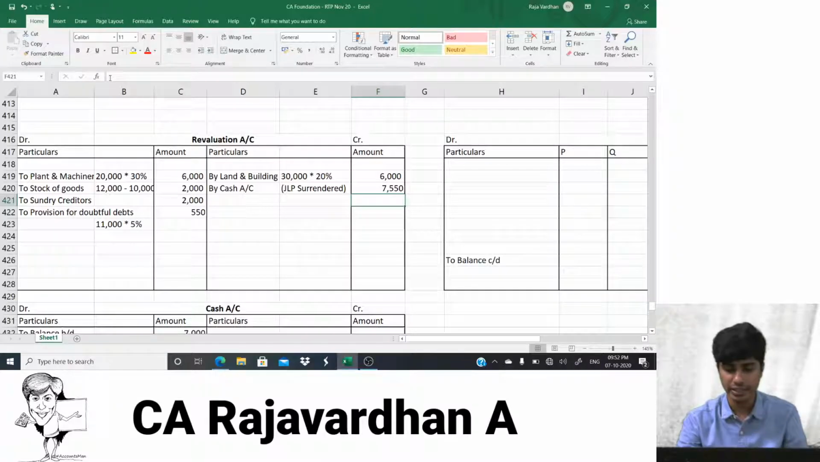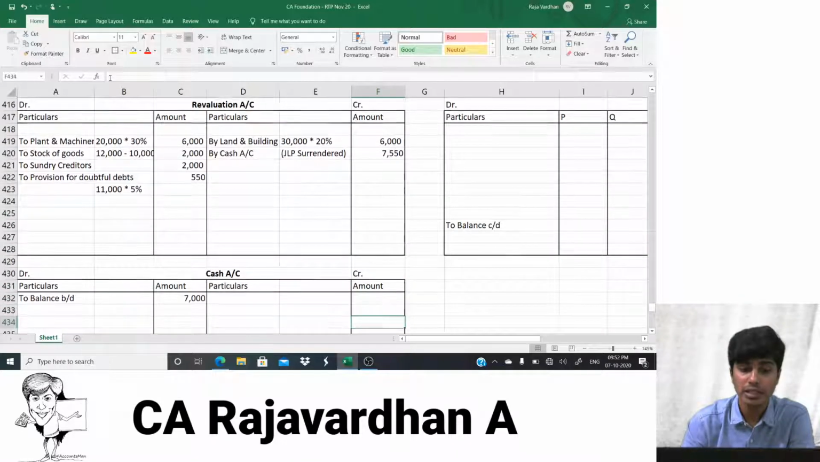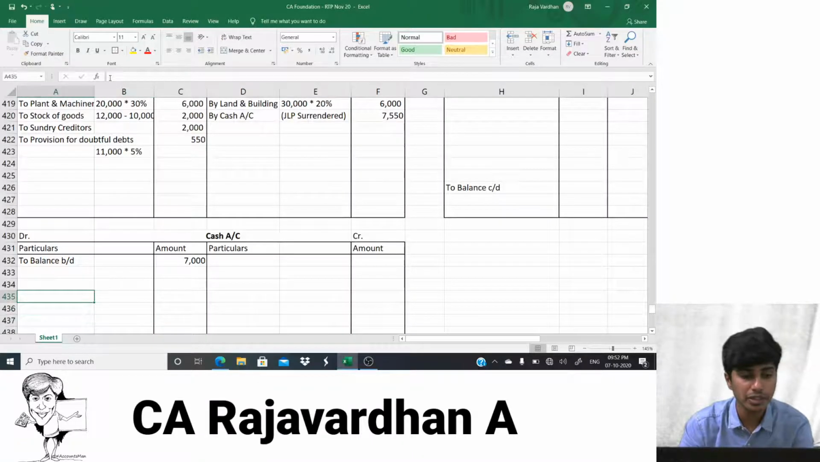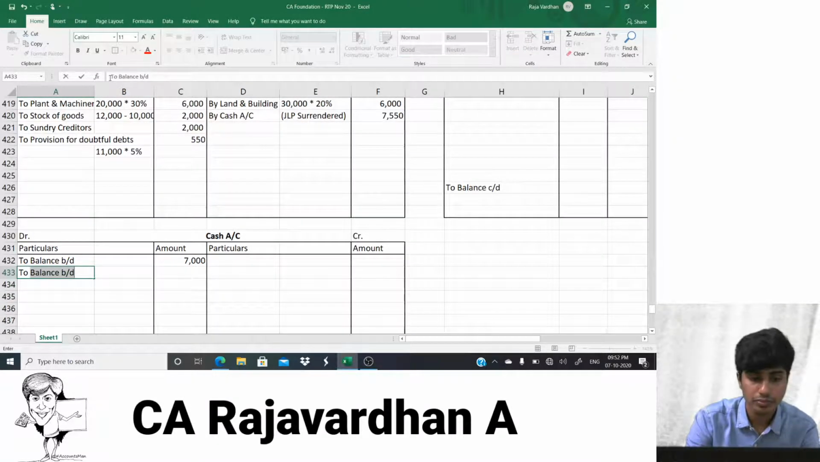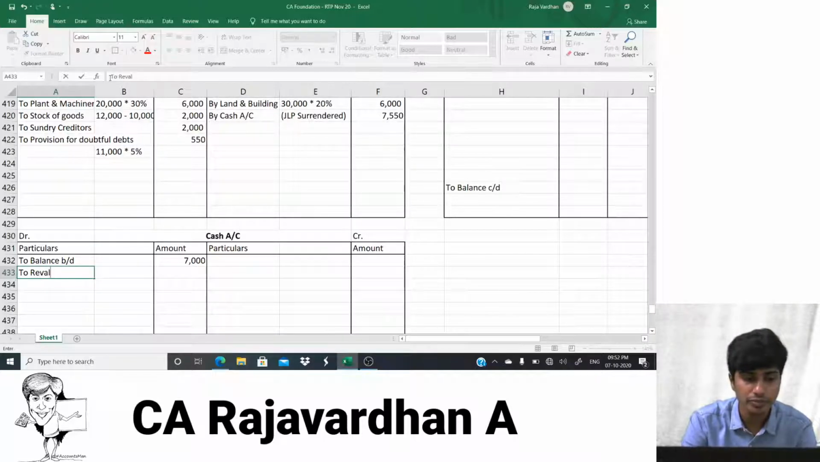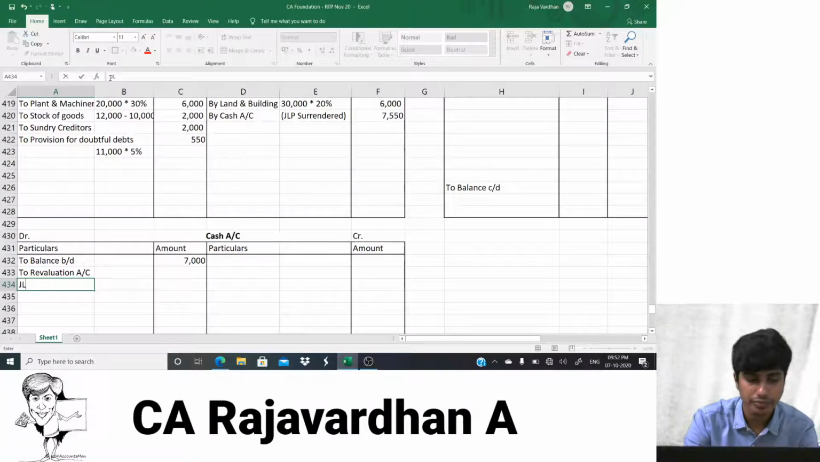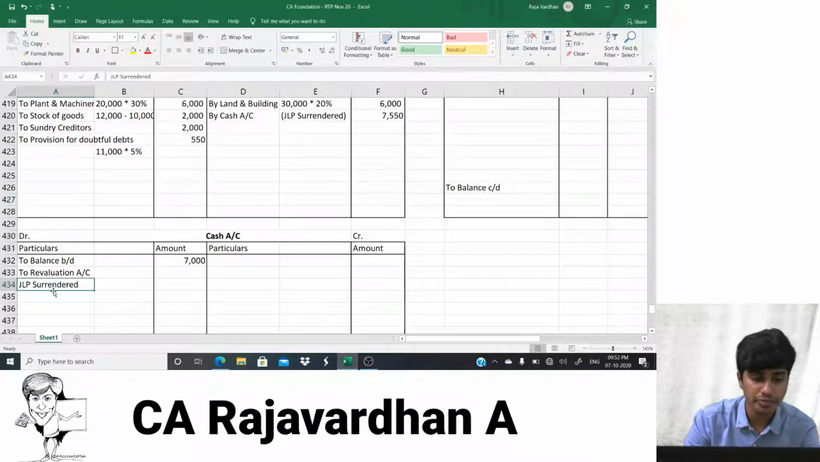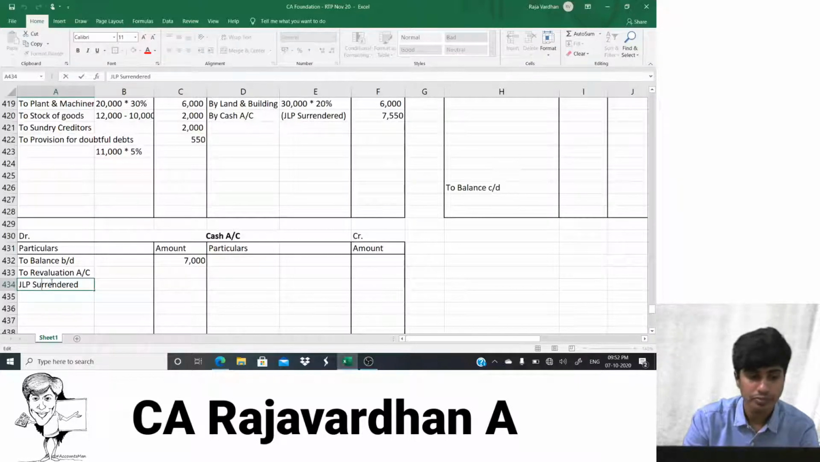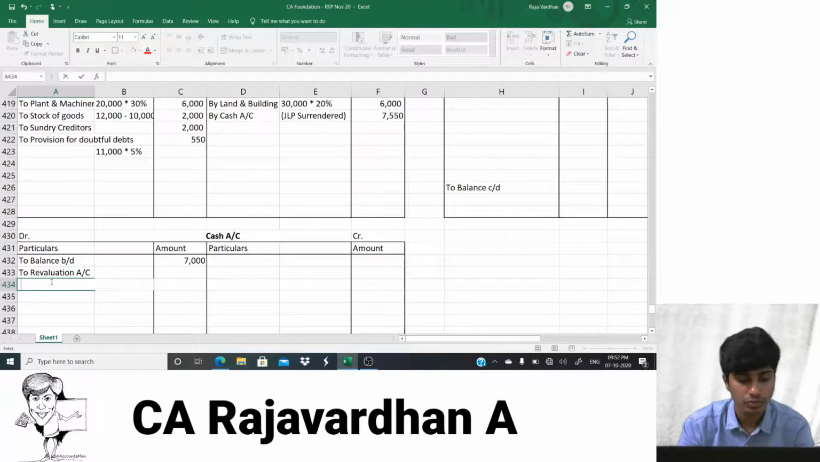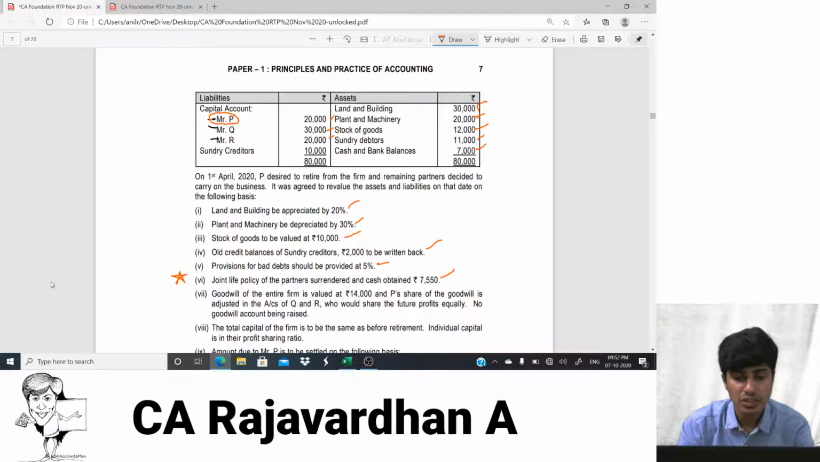Get that, guys. Now, what will I do in my cash account? In the cash account, I would write to revaluation. Yeah, that's with regard to JLP surrender. So what exactly is the amount? 7,550.